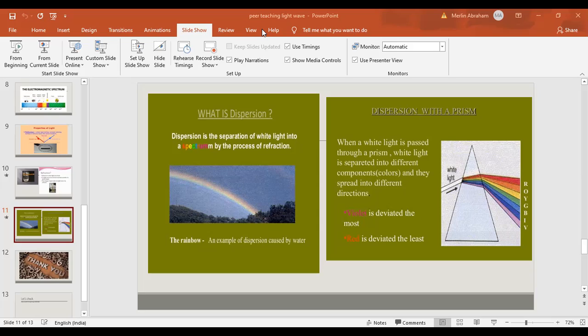The next question is, are light waves longitudinal waves, transverse waves, or both transverse and longitudinal waves? Which is the correct one, Reshma? I think light is a transverse wave, isn't it? Yes, exactly. Light waves are transverse waves.